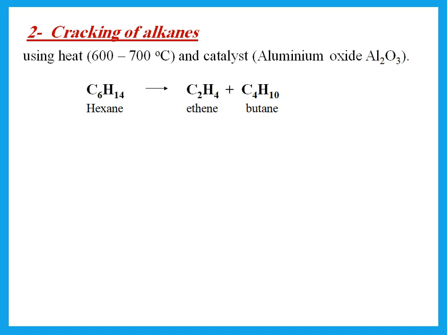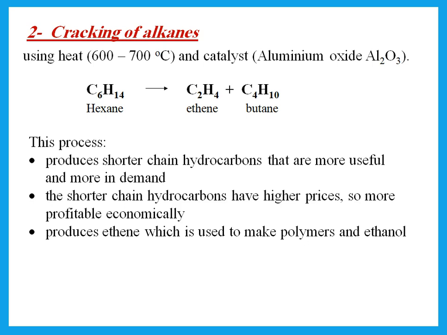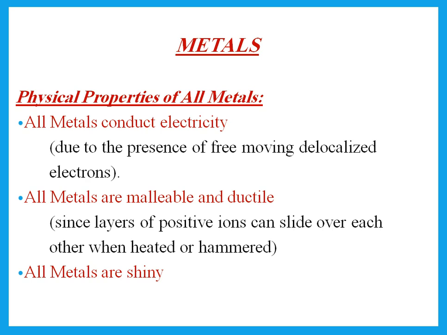Okay? Then we take the things that come out from the fractionating column and we do cracking. Remember the conditions for cracking: 600 to 700 degrees Celsius and aluminum oxide catalyst. And why are we doing cracking? Remember the importance of cracking. It produces shorter chains that are more useful, more in demand, higher prices, more profitable economically, and one of its products is usually ethene, and this can be used to make polymers and ethanol.